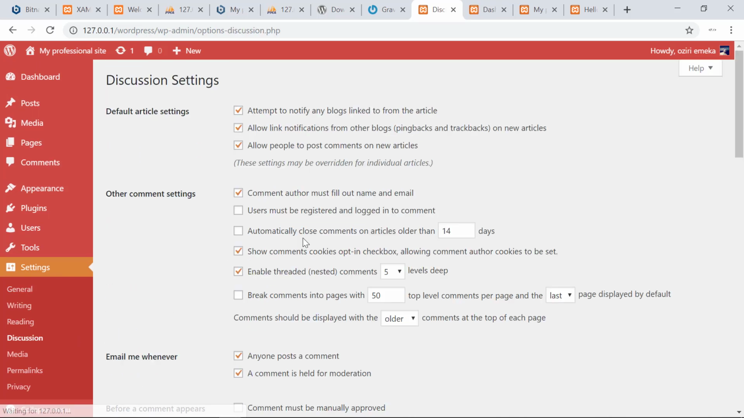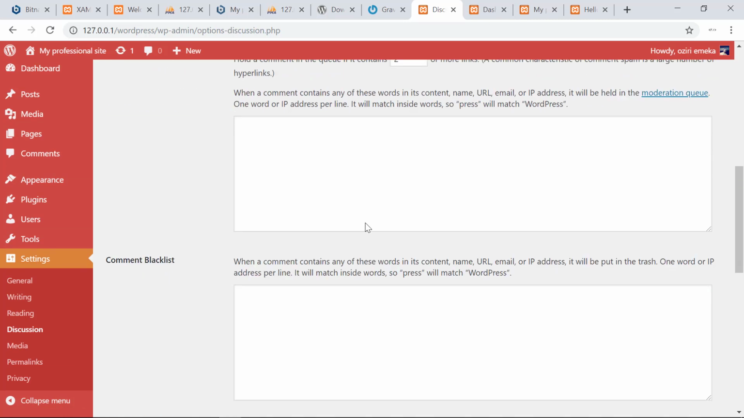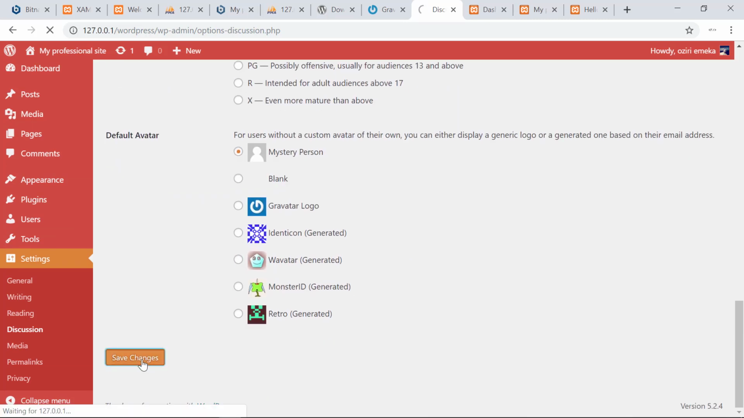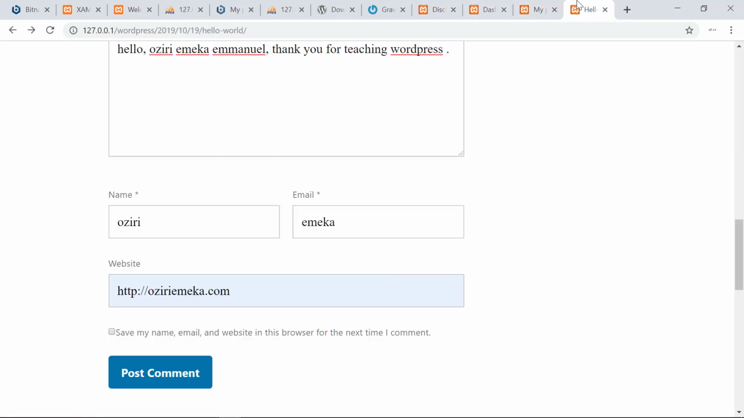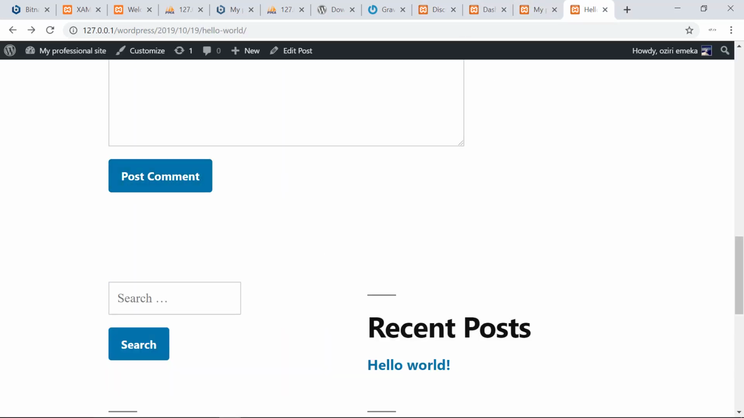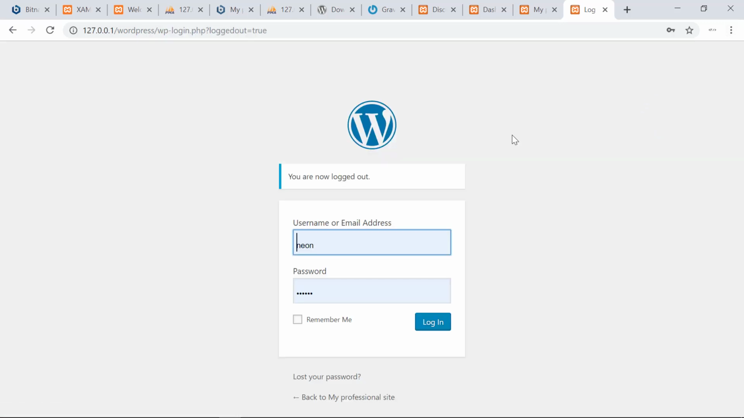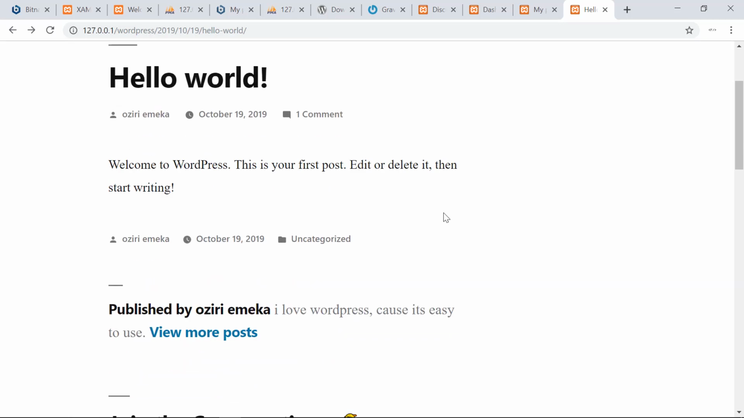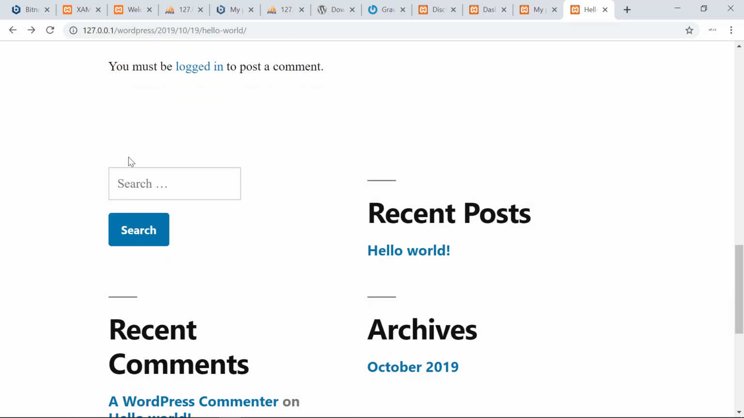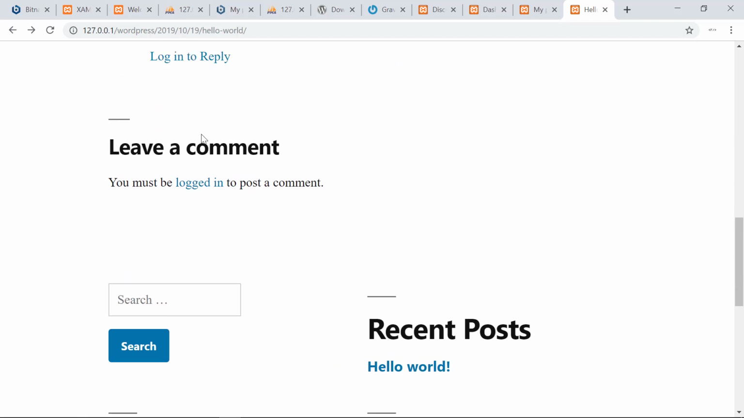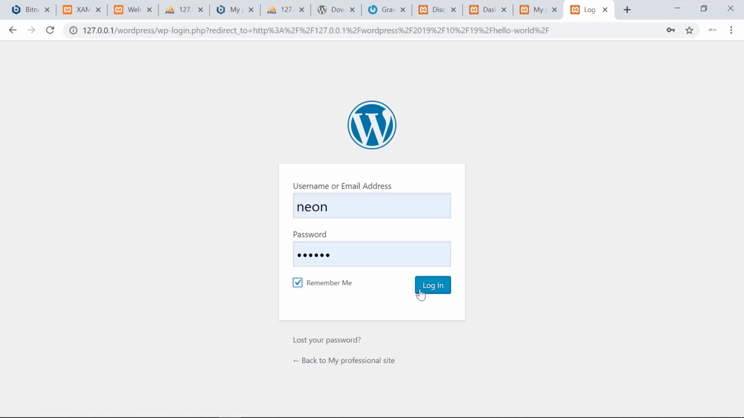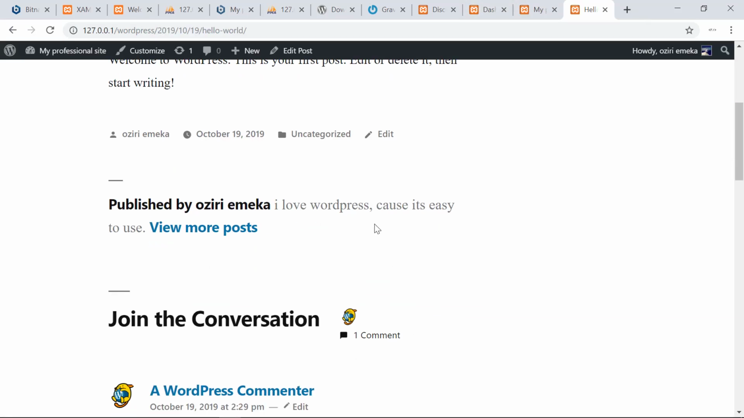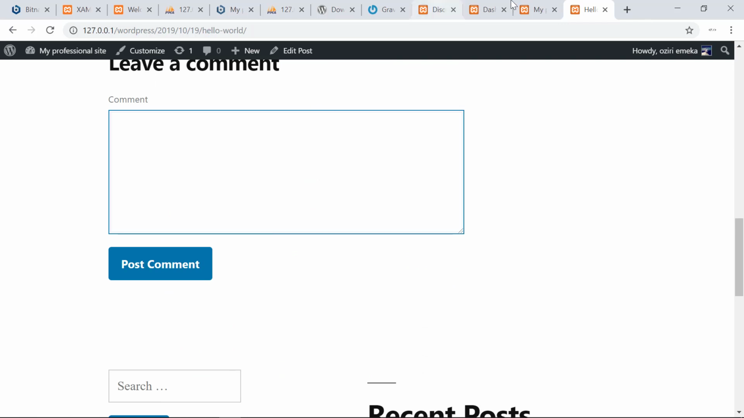Okay, so let's go back to it. You must be registered and logged in to comment. So I'm going to go down and save changes. Now I'll try to comment, but this time around, I'm going to quickly log out and go back to the same page. If I refresh, I'll find out that I'm unable to leave a comment on this particular post. It says you must be logged in to post a comment. So quickly, I'm going to log in right back, and then I would see the option for me to comment.